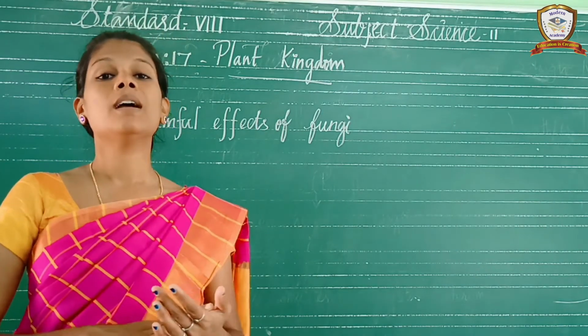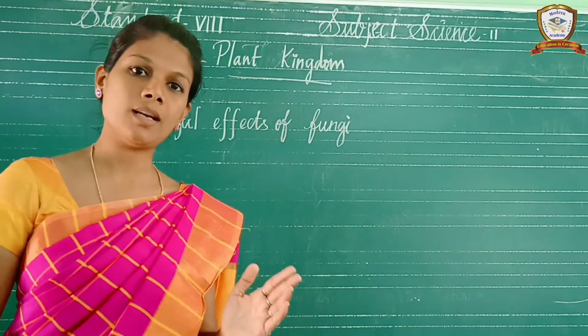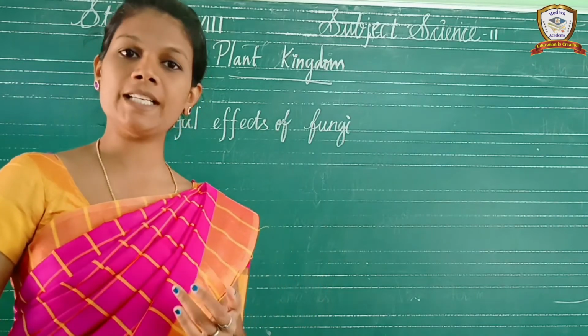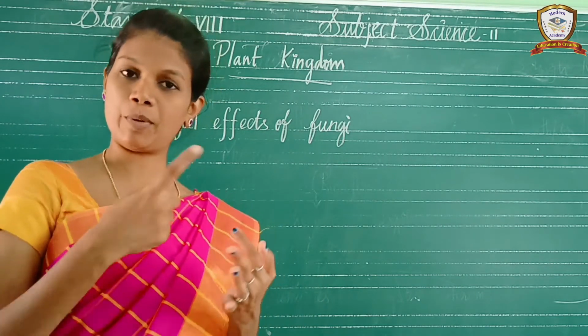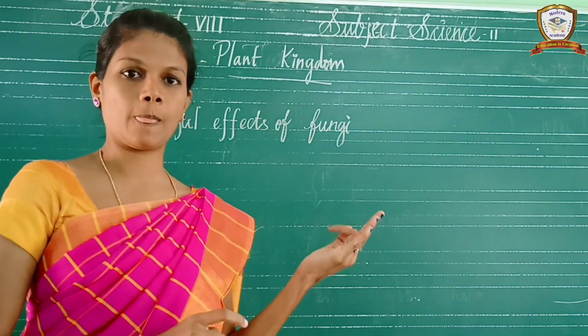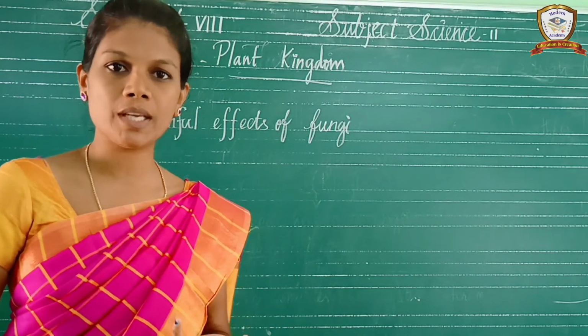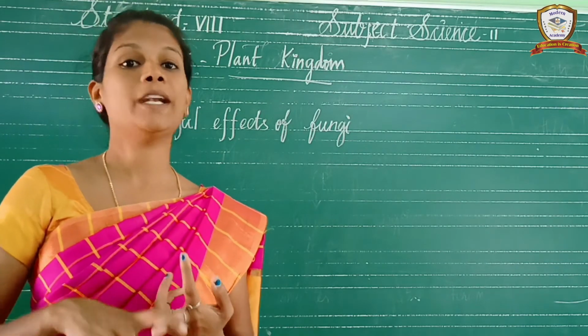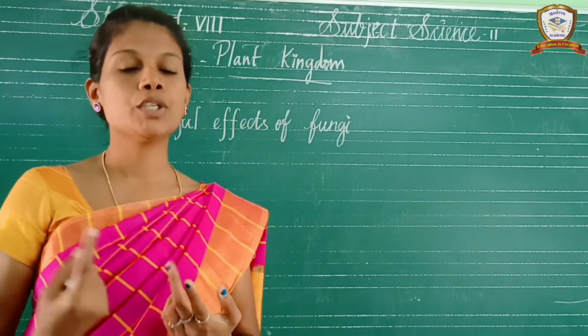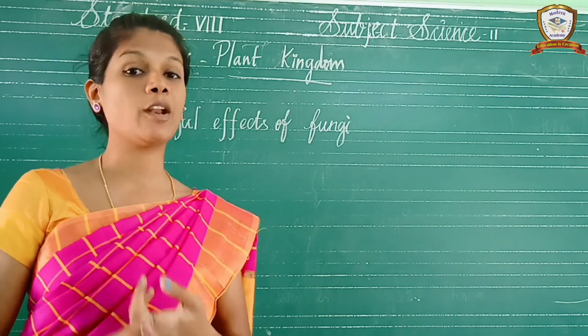But fungi are heterotrophs. The algae are autotrophs because they are green in color, have chlorophyll and prepare their own food. But fungi have no chlorophyll, so they do not produce their own food. That's why they come under the heterotrophs. What are the economic importance?